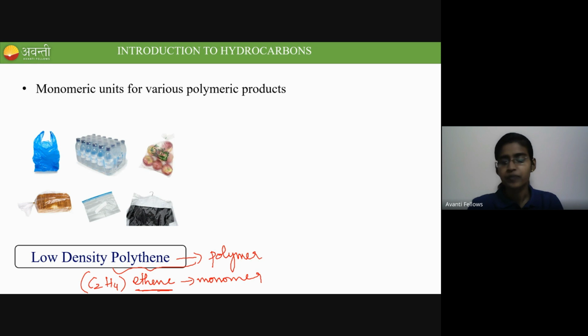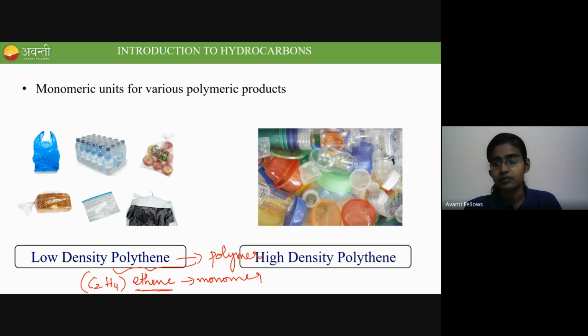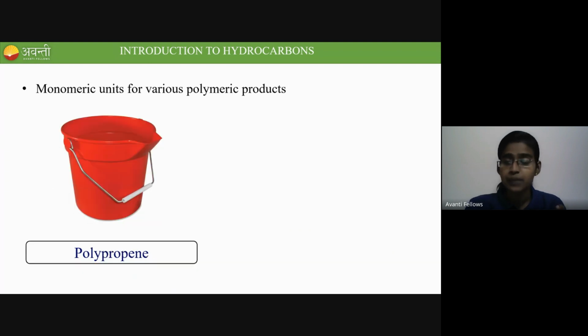Not only low density polythene, some high density polythenes are also there, which are used for making bowls, plastic tumblers, etc., as you can see in the picture. We use these plastic products for a lot of domestic purposes. They are high density polythene. And some more are there, like polypropylene.